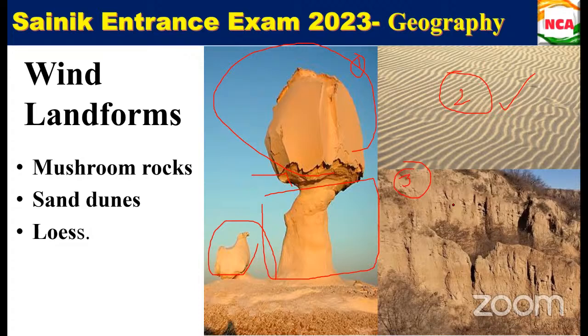So this one is called loess. This loess is nothing but fine grains from a very long distance, like sand, being deposited in large areas. That is called loess. Large deposits of loess can be found in China also.